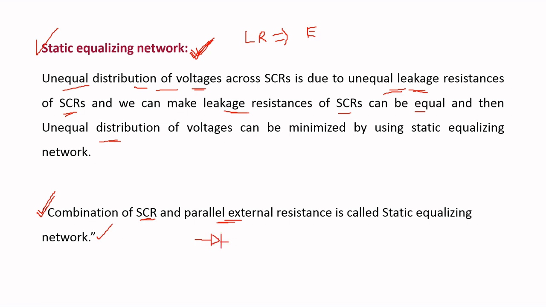This is the SCR, which has a parallel external resistance. This is our SCR, and this is the external resistance. This combination is called the static equalizing network. Now by using this network, we make the leakage resistances equal. Then we get the equal distribution of voltages across the SCRs which are connected in series.